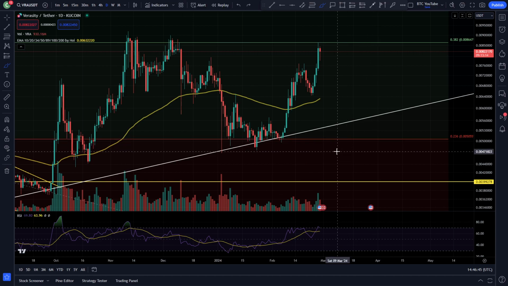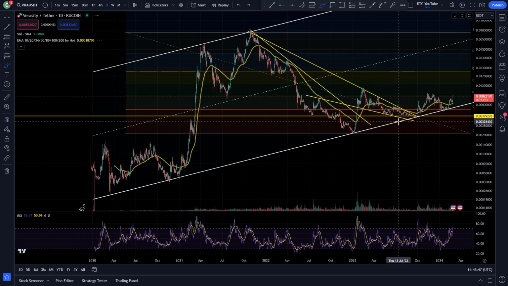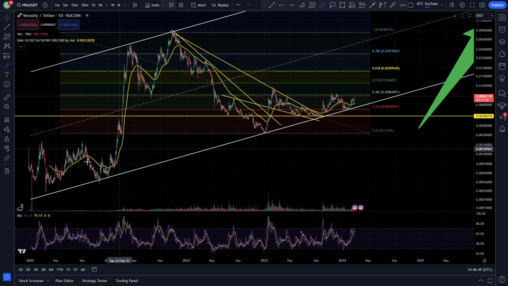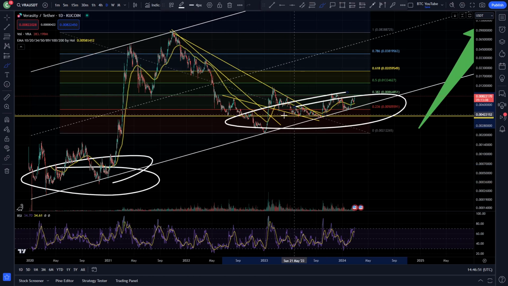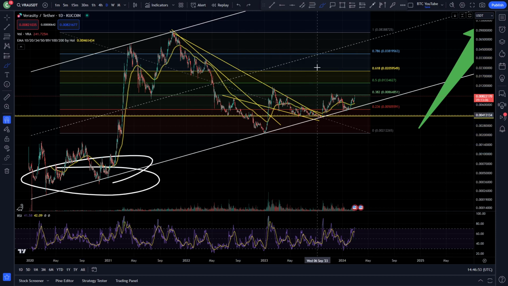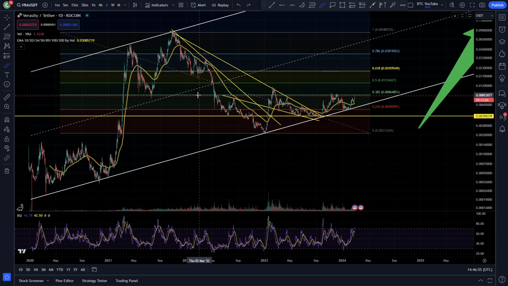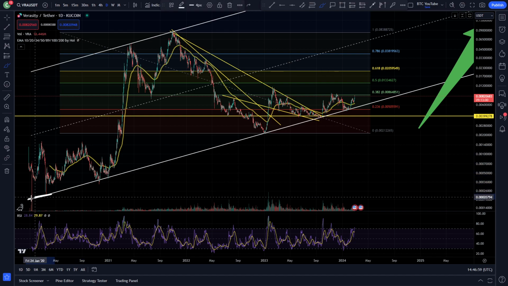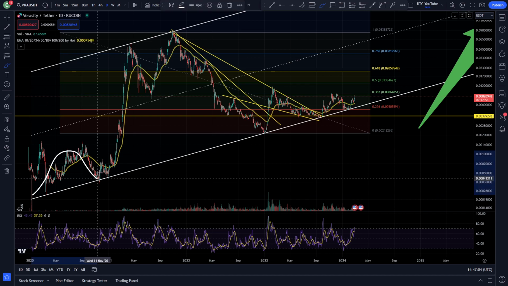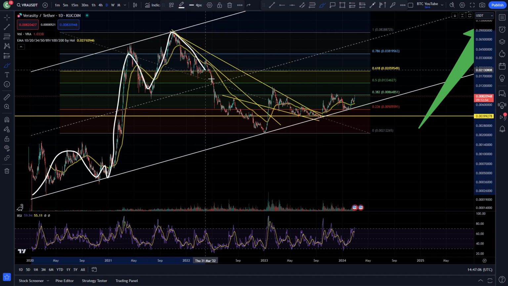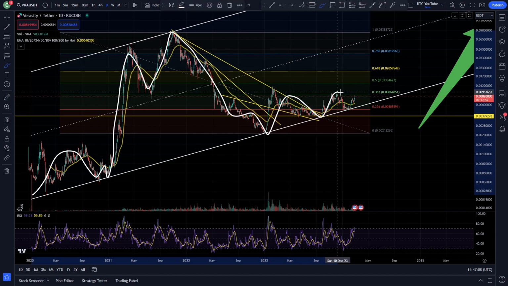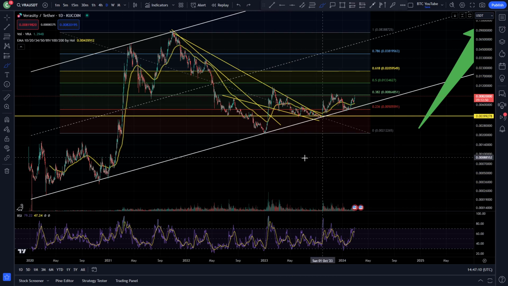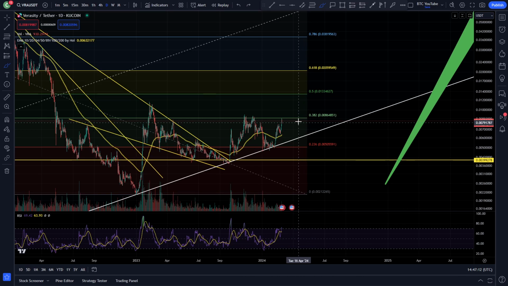Obviously a big psychological support, as well as being, as I've always said and will continue to say, the very strong channel low of this huge channel of support we've been in for Verasity. Pretty much every single time we've touched this level, we created the level around here where we first came down. Retest here, retest here. We have our previous bull market, we come down, retest again, retest again, retest again. Every single time that we've hit this level, we have bounced.